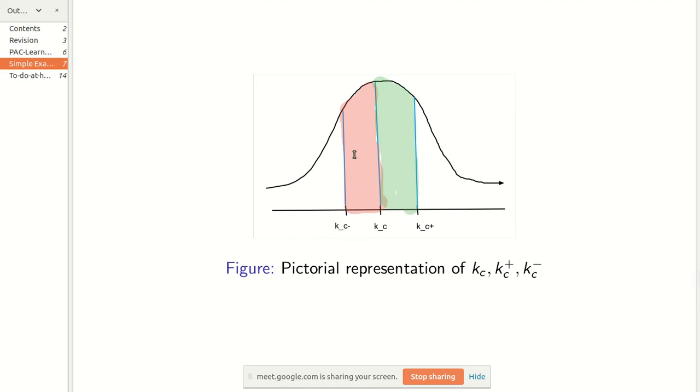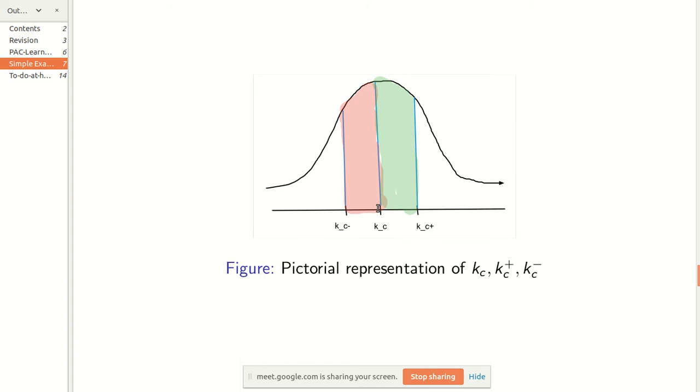What I mean exactly is that suppose the value we are giving is kh, where if our number is greater than kh, then we label it as 1, and if my number is less than kh, we label it as 0. Suppose kh comes in this particular range between kc minus and kc plus. Then I am telling you that with probability at most epsilon, I will be giving wrong labelings. Why? Let me explain.